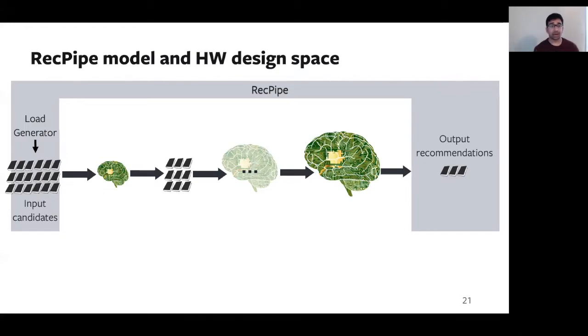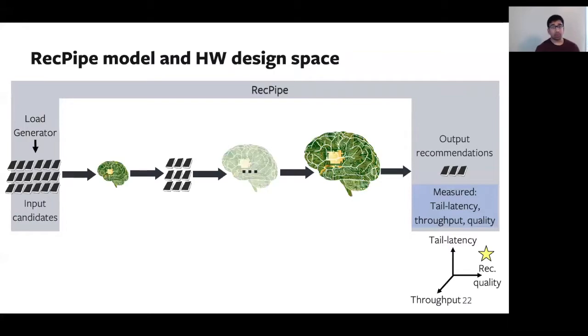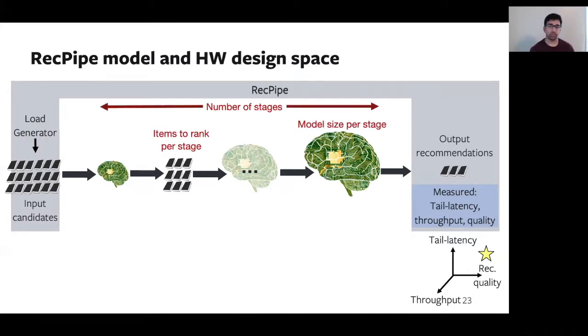Finally, at the right, we output the top K items to the user. At the output, we also measure metrics such as the tail latency, the quality, and the overall system throughput. Now, in the paper, we explore trade-offs across all three optimization axes, but for the purposes of this talk, we're going to be focusing on ISO quality results.